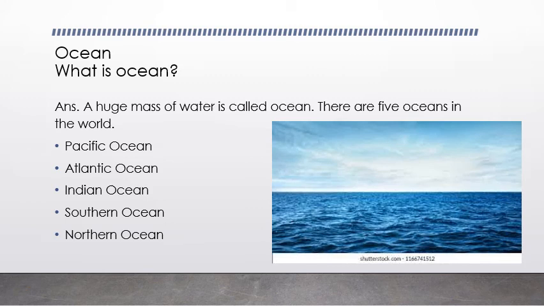Now comes ocean. What is an ocean? A huge mass of water is called an ocean. There are 5 oceans in the whole world: Pacific Ocean, Atlantic Ocean, Indian Ocean, Southern Ocean, and the last one is Northern Ocean. Which is the smallest ocean and which is the largest? Pacific Ocean is the largest ocean. And which is the smallest? Northern Ocean.